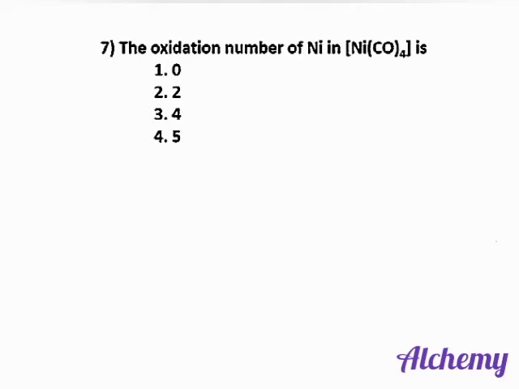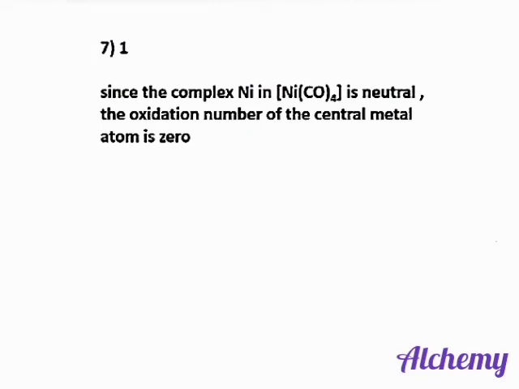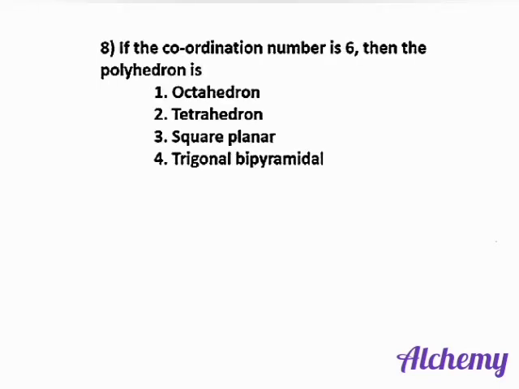Next question. The oxidation number of nickel in tetracarbonyl nickel is. The options are 0, 2, 4 and 5. Carbonyl has a charge of 0. So the charge of nickel will also be 0.